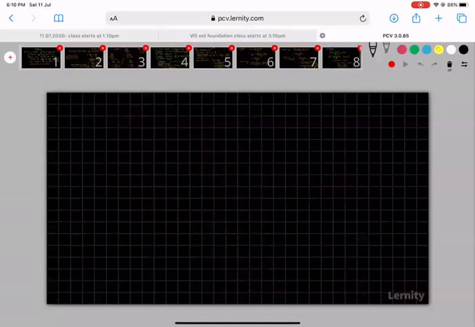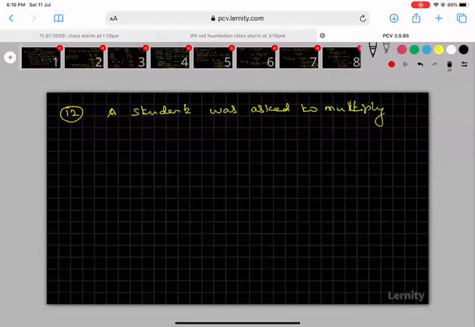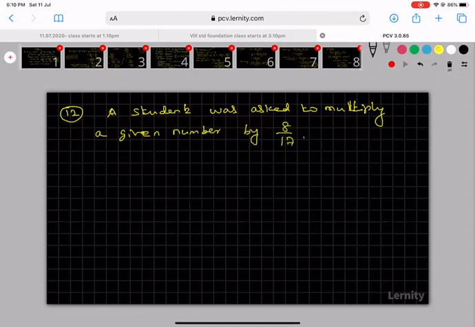Okay, so this is problem number 12. A student was asked to multiply a given number by 8 by 17.